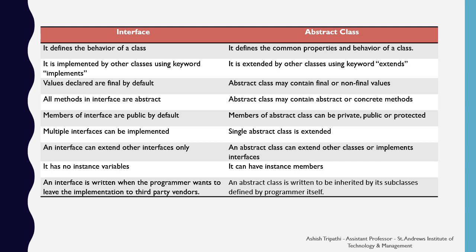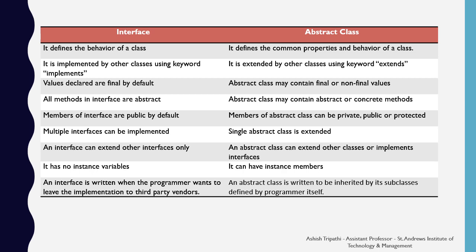methods. Members of the interface are public by default, but in the abstract class the members can have specific access specifiers like private, public and protected. Multiple interfaces can be implemented, as in Java multiple inheritance is done using interfaces, but in abstract class only a single abstract class is extended.